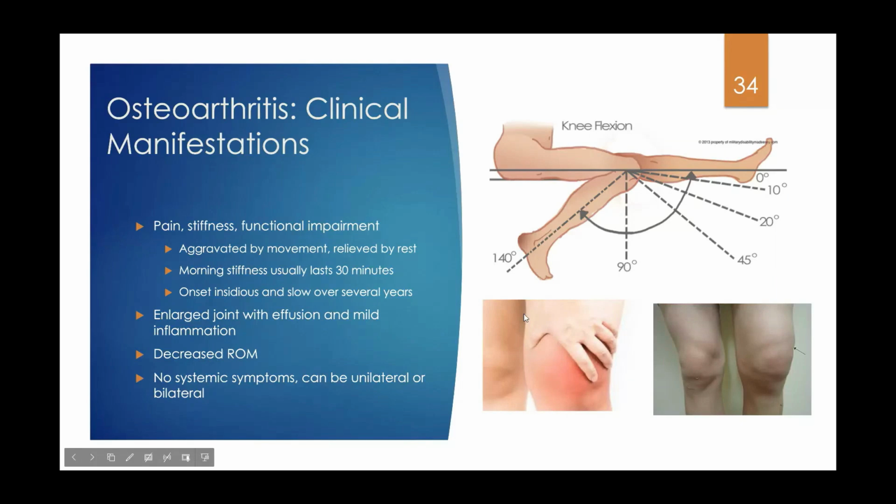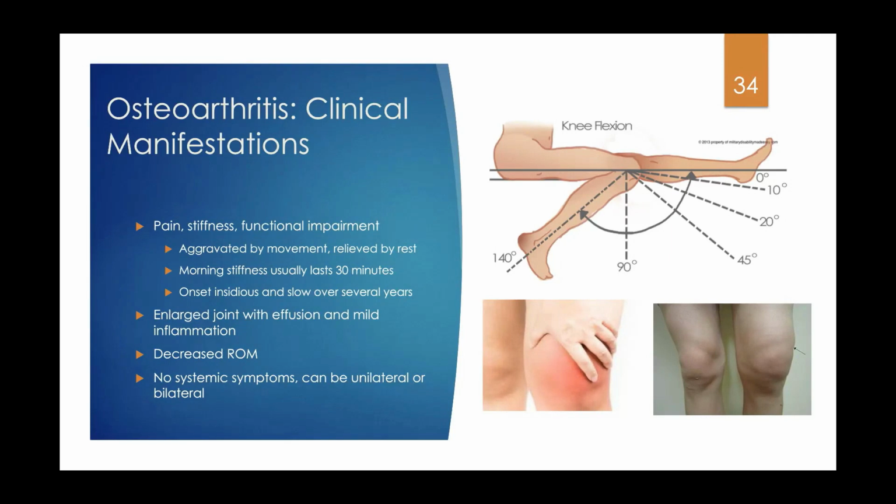Okay, so speaking of issues with osteoarthritis, what are the clinical manifestations here? You've got pain and stiffness and functional impairment. It's aggravated by movement, but relieved by rest. Typically, they wake up with morning stiffness that usually lasts about 30 minutes. And then as they get going, they start to ease up a little bit and it's not near as uncomfortable. The onset is insidious and slow over the years. It's not like you just wake up one morning with osteoarthritis. It's a slower onset.